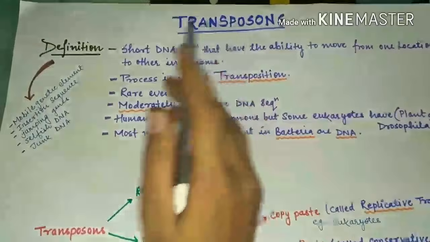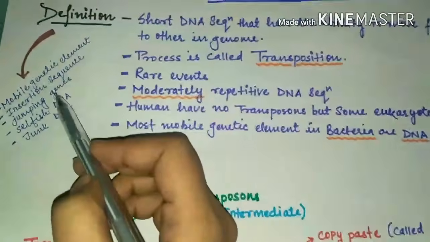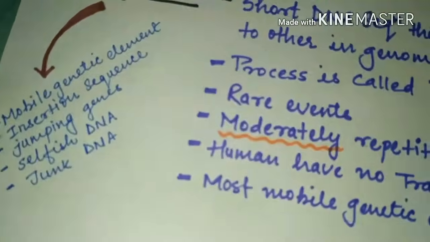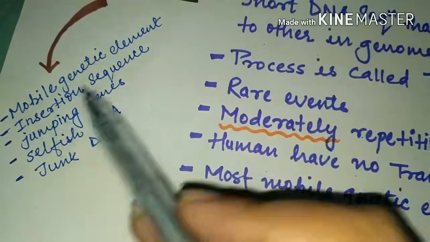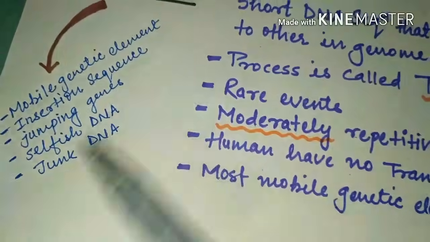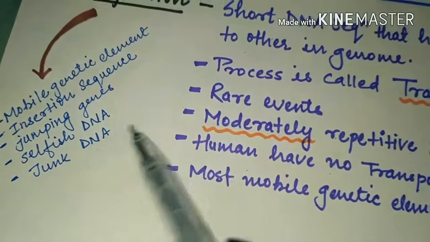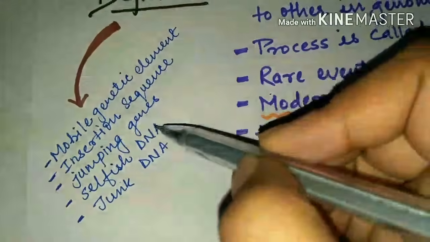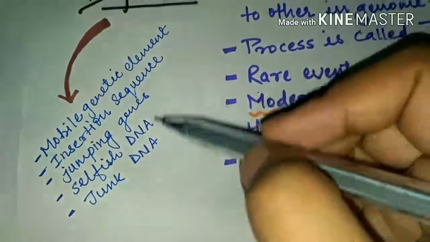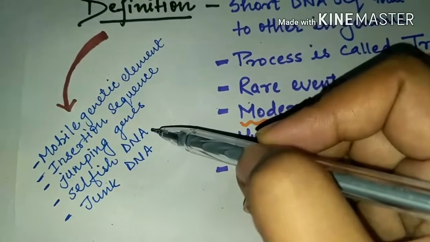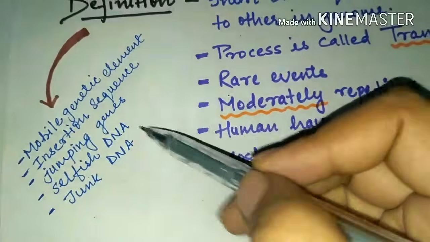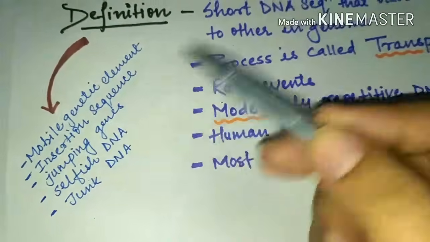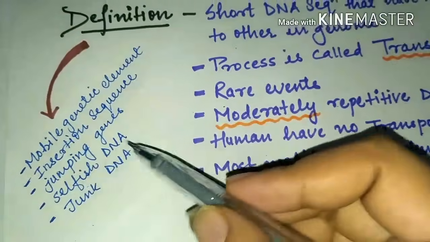Apart from transposons, they are known by some other names too. Let me zoom that. They are also known as mobile genetic elements, insertion sequences, jumping genes, selfish DNA, and junk DNA. First we are going to talk about selfish DNA. These transposons are called selfish DNA because if they are present in a host, they do not provide any additional characteristic to that particular host. That is why they are known as selfish DNA.